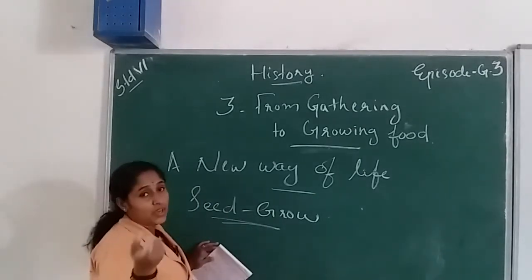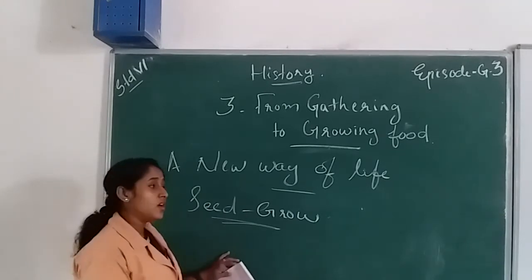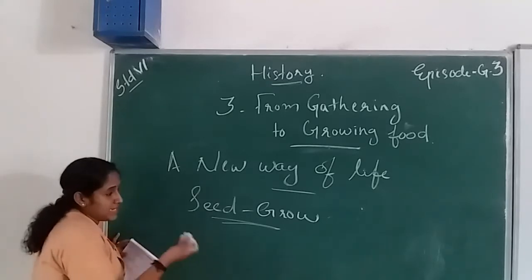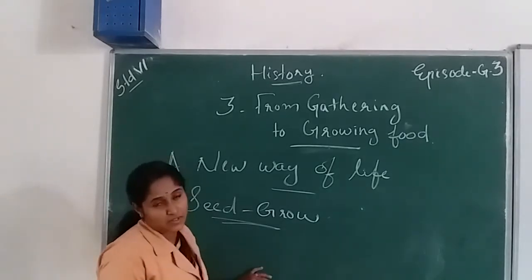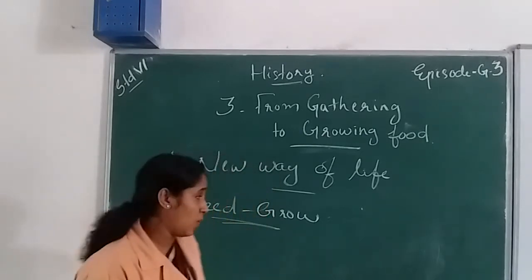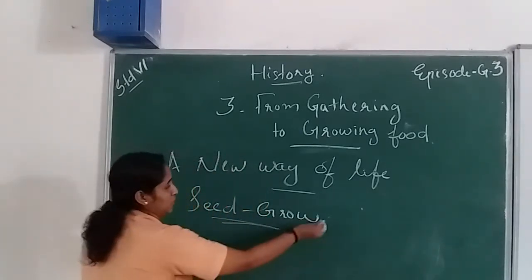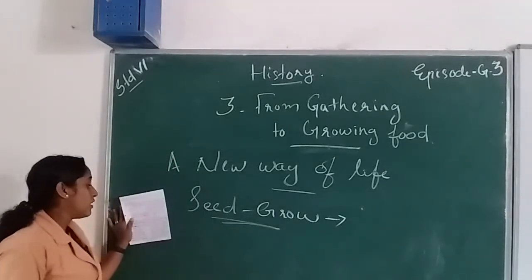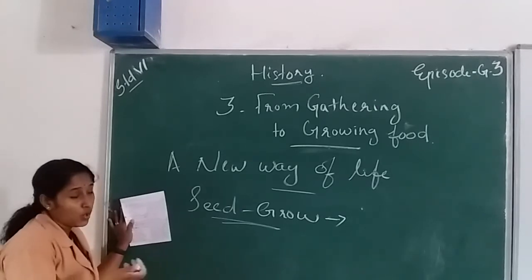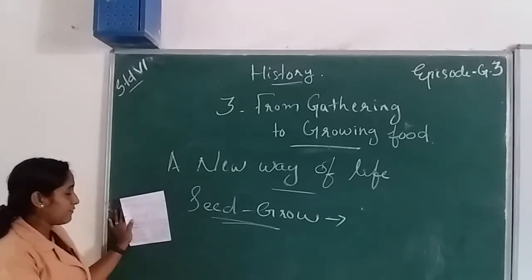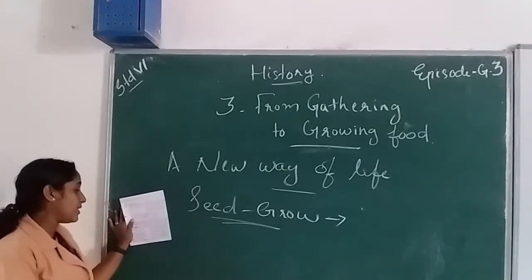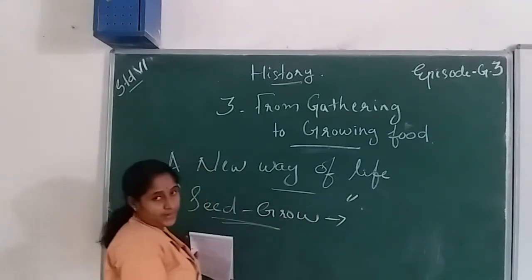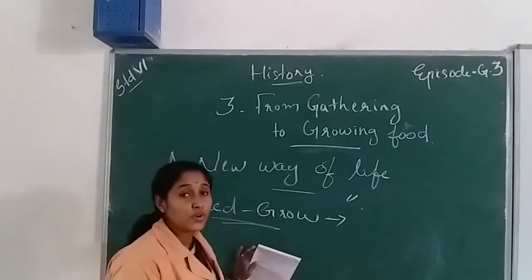We know that if you have a seed and you sow it, after sowing it takes several days, several weeks or several months, maybe several years, to grow into a plant. People share in farming, they stay in the same place. So they wanted to do farming, right? The early humans wanted to do farming.